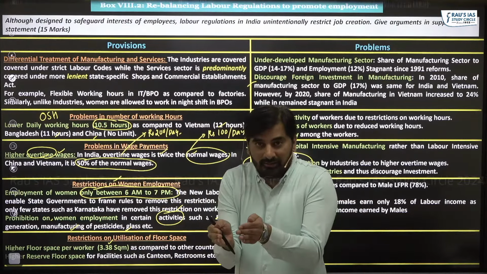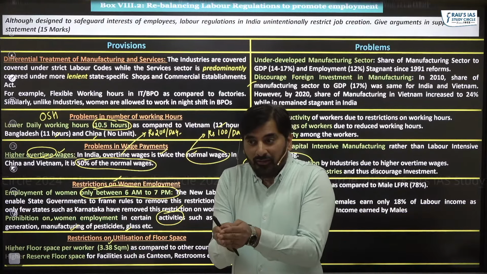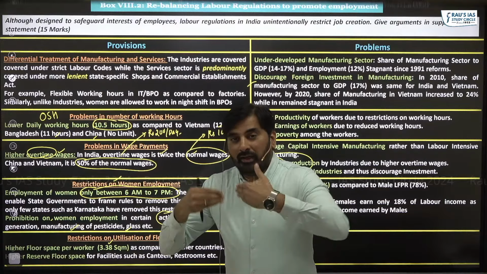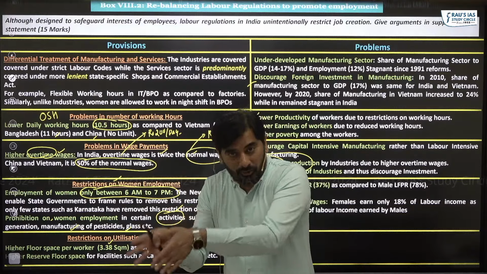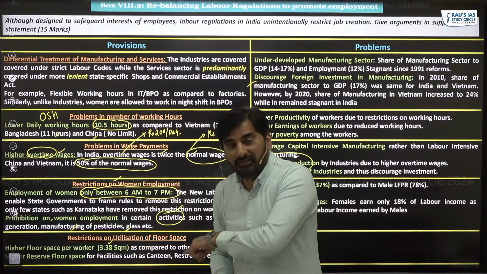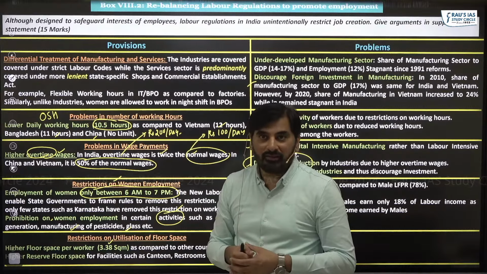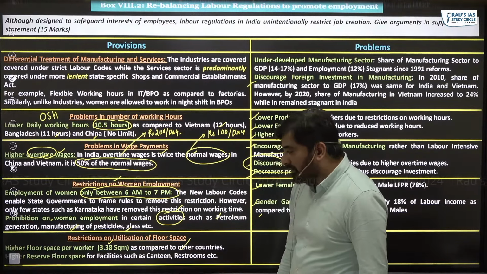In other countries, the floor space per worker is less, which means if floor space per worker is less on the shop floor, the companies in other countries can hire more workers as compared to India. So this restriction is hindering job creation once again. So higher floor space per worker as compared to other countries.